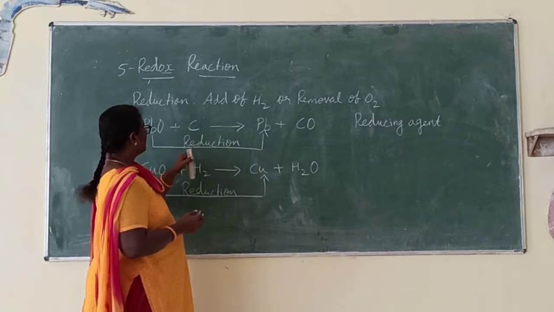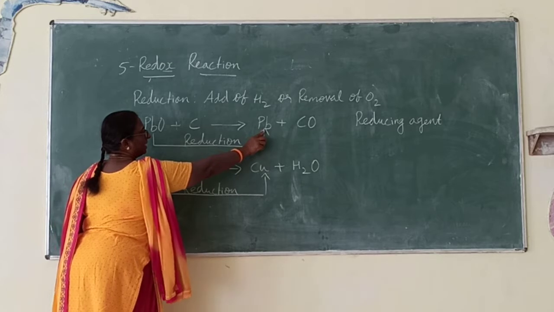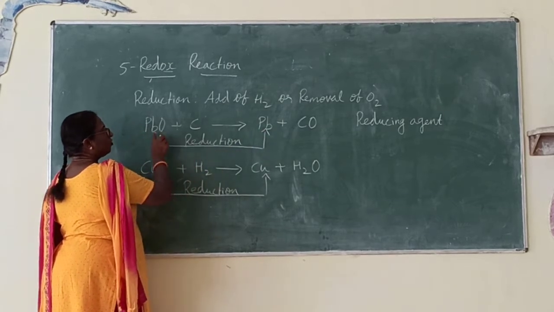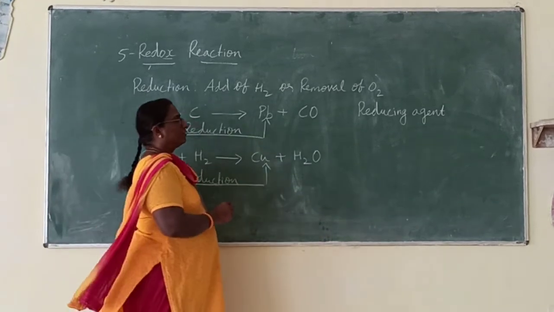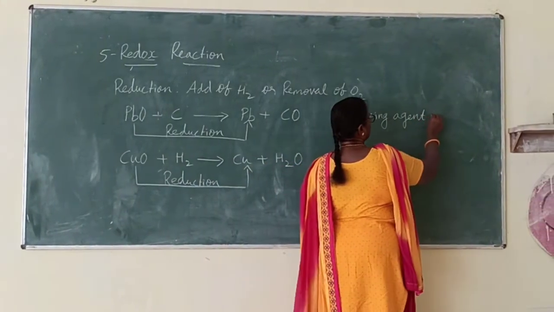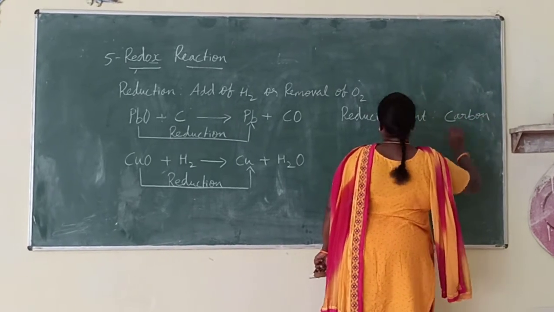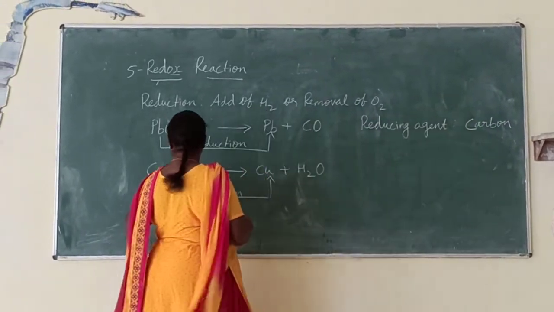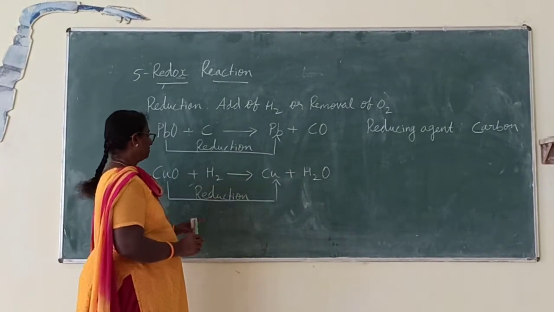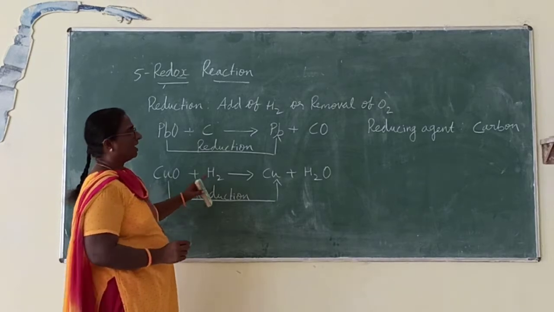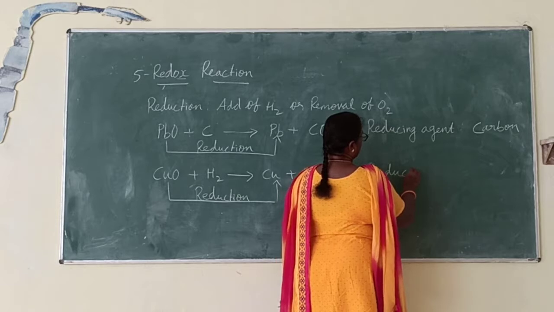Here, what is the reducing agent in the first case? Lead oxide is converted to lead. This is reduction. Who is reducing this? Who is removing oxygen from this? Carbon. So, the reducing agent in the first reaction is carbon. And in the second case, copper oxide is converted to copper. Who is the reducing agent? Hydrogen. So, in the second reaction, the reducing agent is hydrogen.